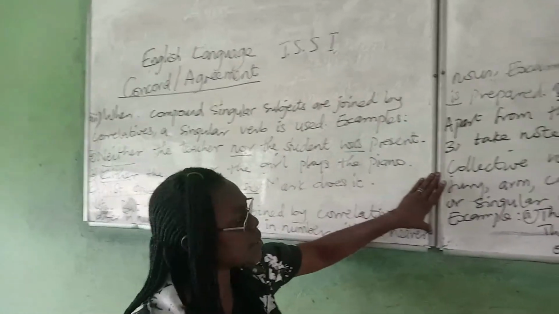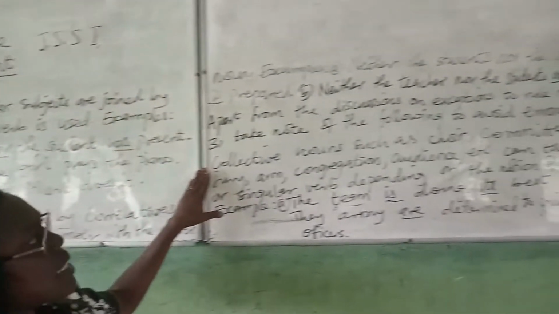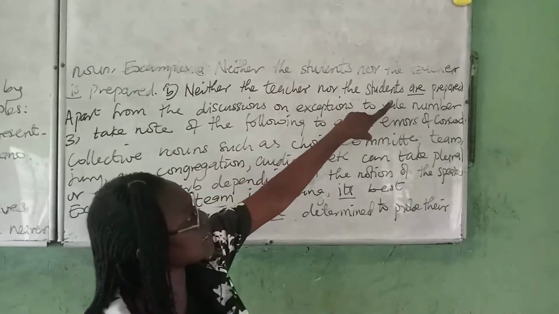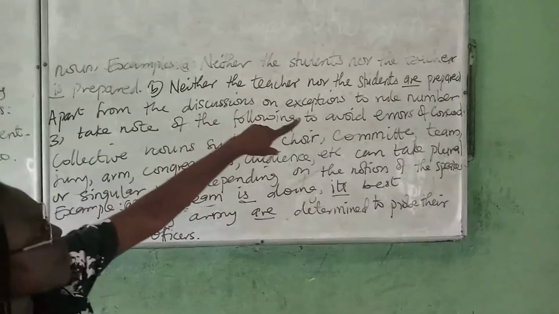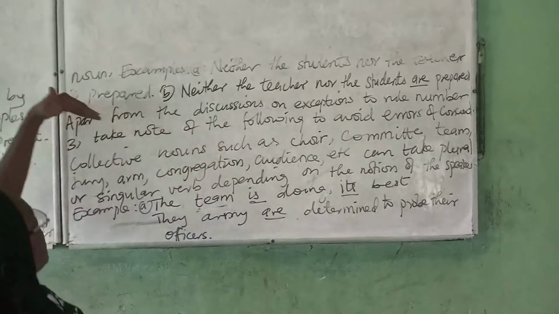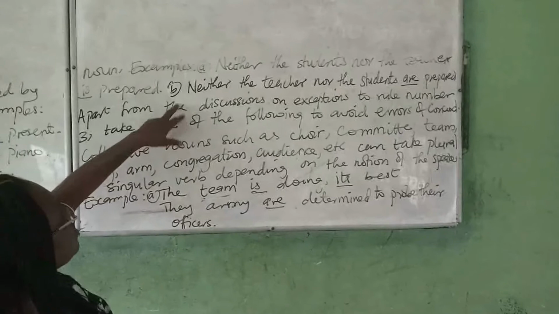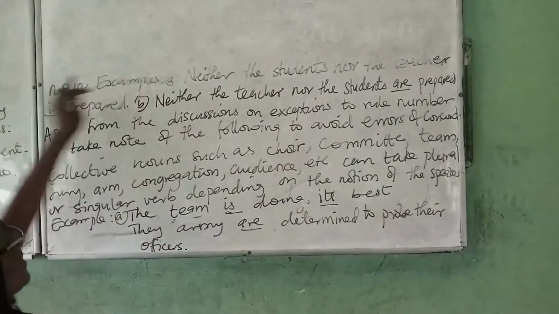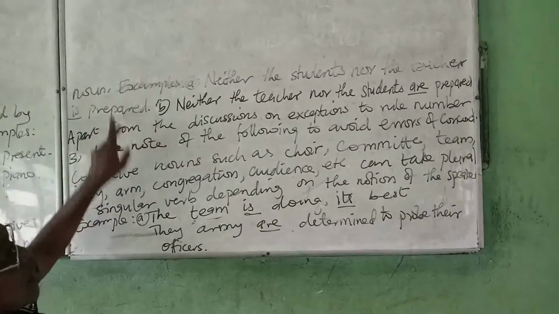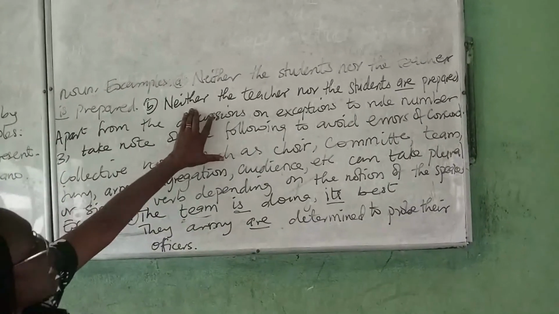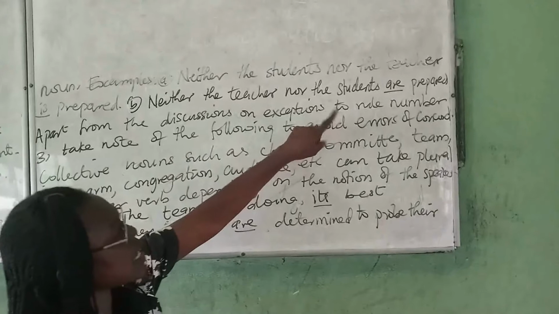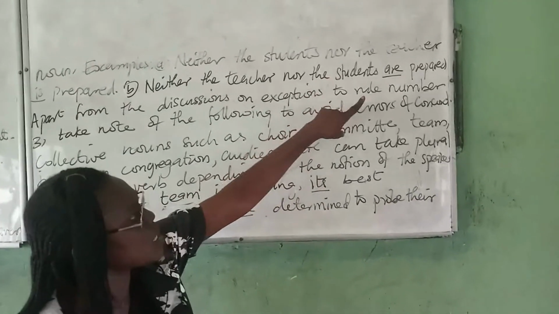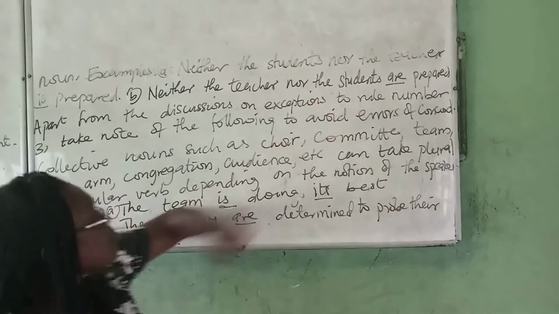But here, we now have that exception, whereby I have students here and teacher there singular. So the verb has to agree with the teacher that is singular, nearer to it. So I now have neither the students nor the teacher is prepared. The other way around, I have neither the teacher nor the students are prepared. So I have students here now, plural. The verb has to agree with this.